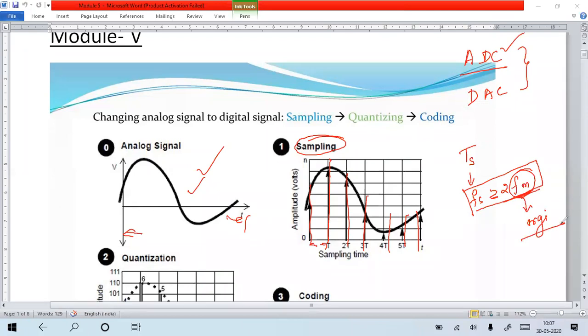If you know fs, then you can find Ts = 1/fs. This interval has to be followed when you are going for sampling the analog signal. If you follow this condition, you will be able to retrieve your original signal back from digital to analog. So you convert analog into digital, and afterwards the digital signal is converted back to analog signal. When you want to convert digital signal back into analog signal, if you have not followed this condition, you will face a problem because your data will not be retrieved properly. So all this you will study later. This is not our